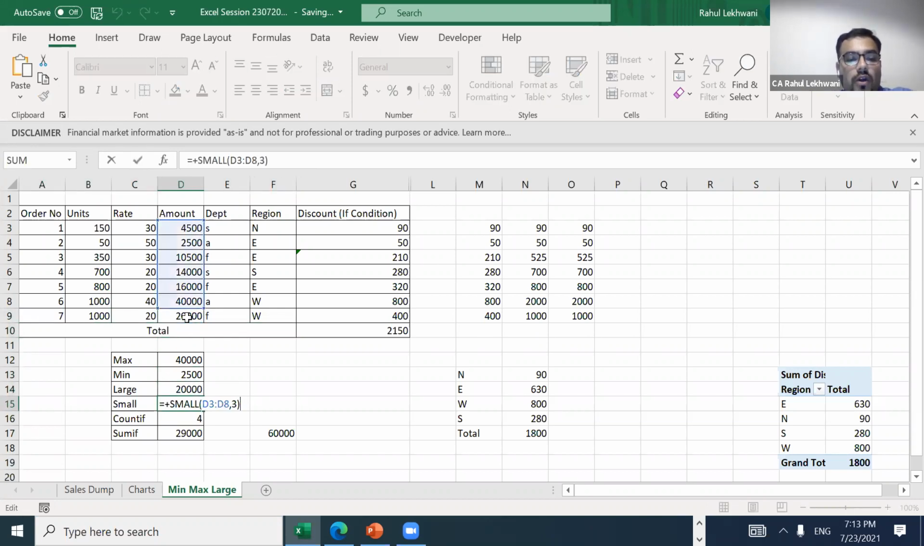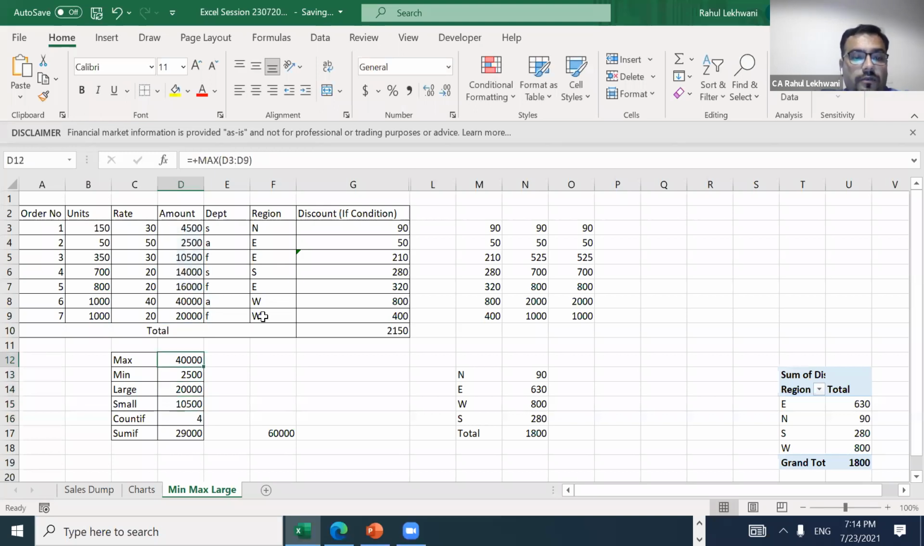And what was the third smallest value? So it is asking for the third smallest value. Let's see what it is. First is this, second is this, and third might be what? 10,500, right? So the same answer it is showing here.